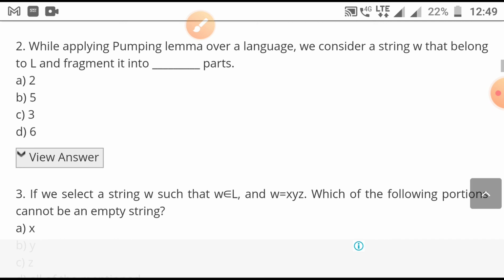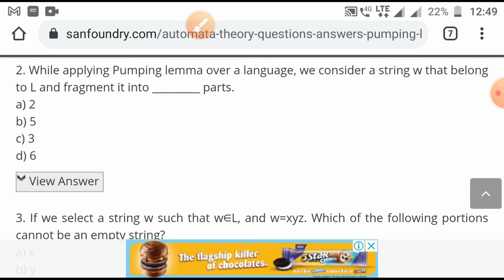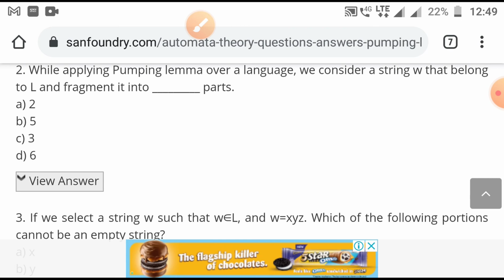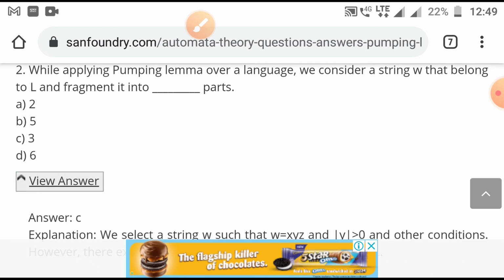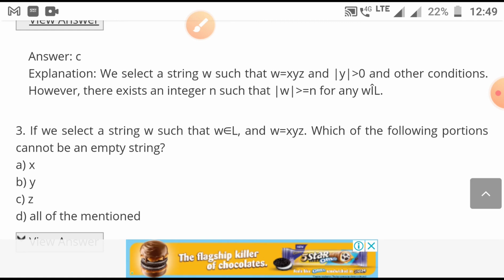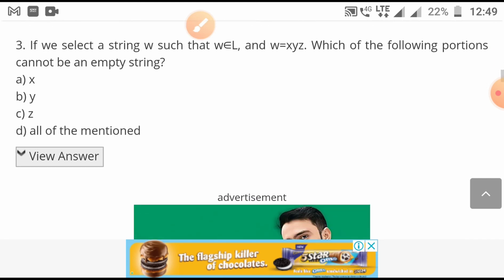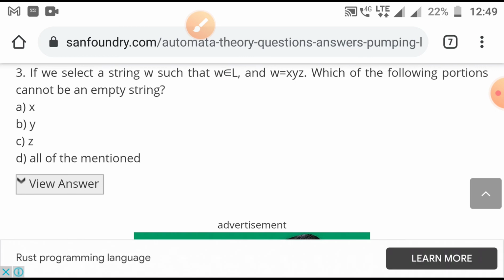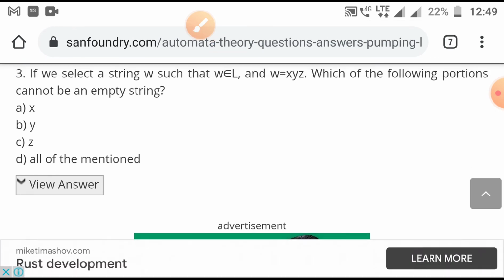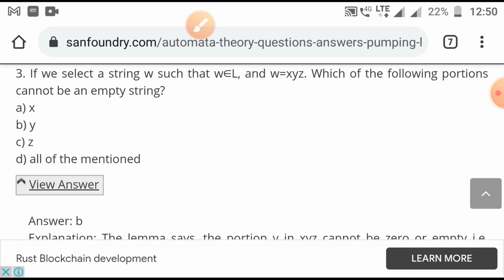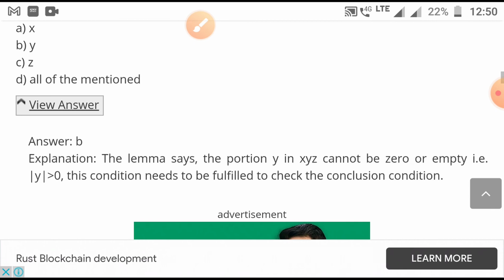While applying the pumping lemma over a language, we consider a string w that belongs to L and fragment it into 3 parts, x, y, z. So this is the correct answer. x, y, z I have just discussed in question number 1. Explanation: if we select a string w such that w belongs to L, w is equal to xyz, which of the following portions cannot be empty? Y. It is very clear, y cannot be null. In the pumping lemma it is given.